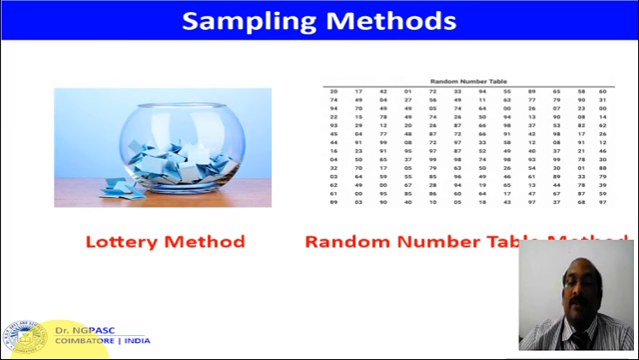Another method is called the random number table method. In that method, as usual, a number is assigned to all the respondents in the population. Here the researcher selects a few rows or a few columns from the random number table. From the people whose numbers are selected by the researcher, the data will be collected.